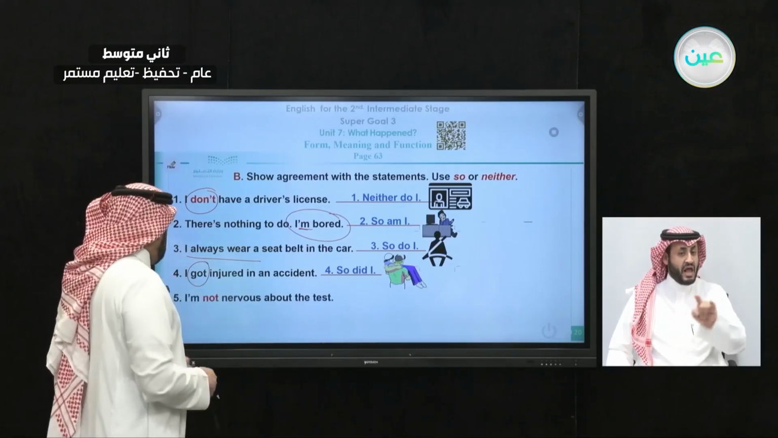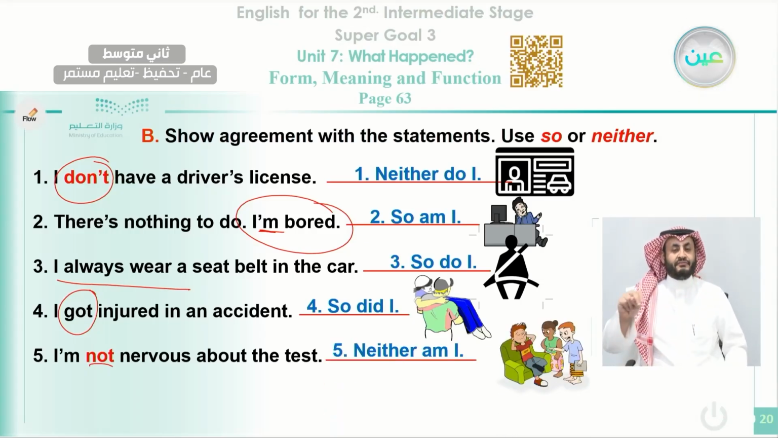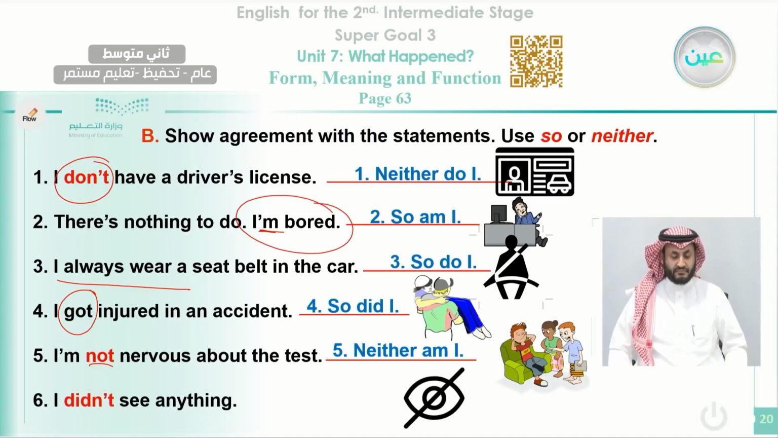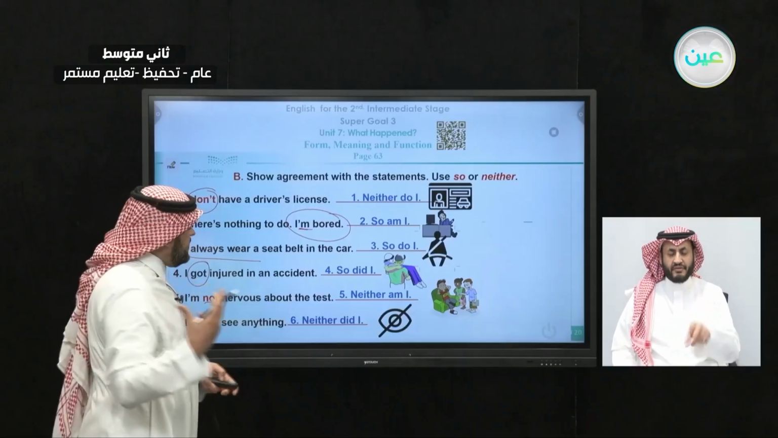Okay. Number five, I am not nervous about the test. I am not. Notice here, not. So we use neither here for sure. We can say here, neither am I. And number six, I didn't see anything. You can say also, neither did I. Why? Because here didn't is in the past and it is in the negative form.